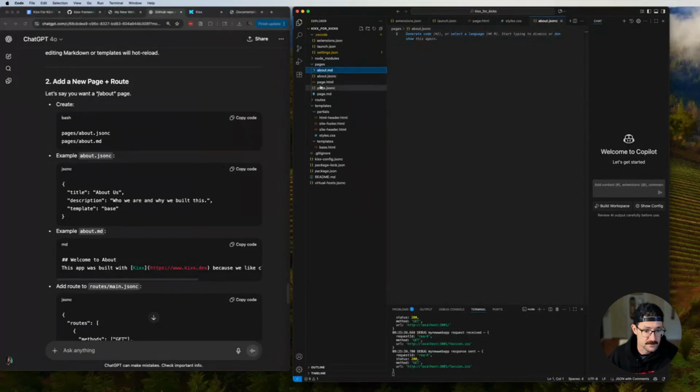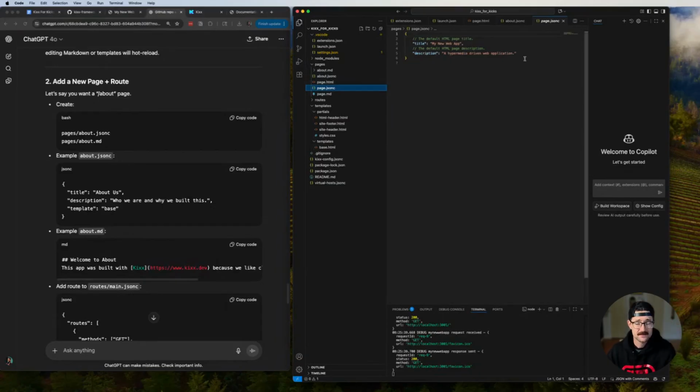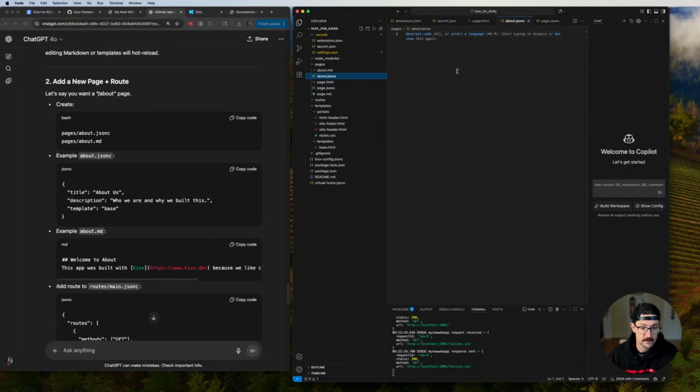Okay, so the JSONC will be the metadata, and then the about markdown file will be the text content. Okay, cool. So I need to populate about.jsonc with the same stuff, I guess. So I'll just copy this and I'll paste it into about.jsonc and default.